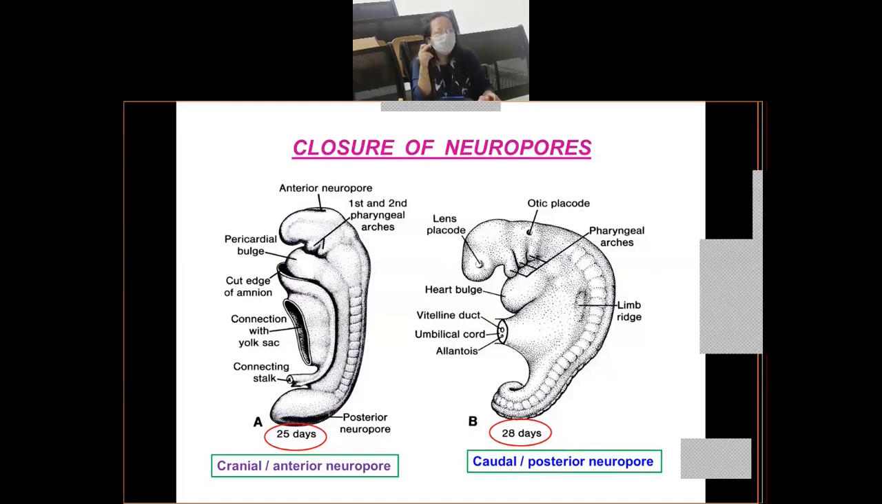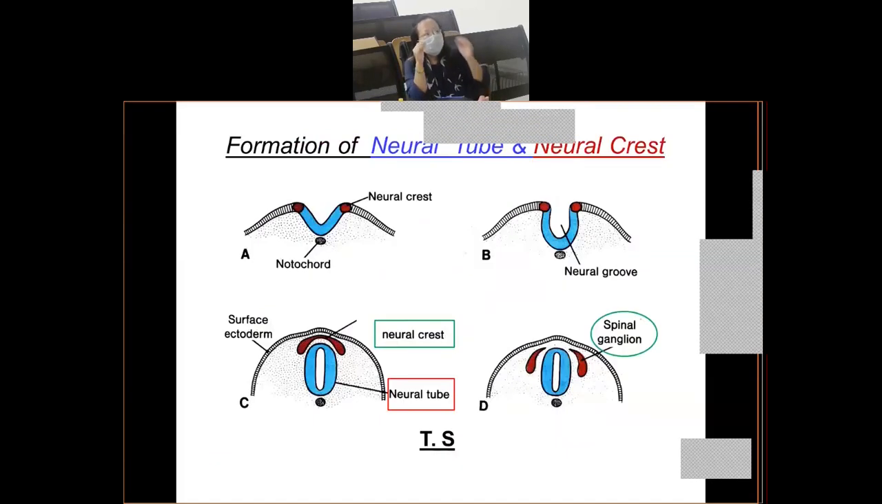So this we have to remember. Okay. So here, this is a schematic diagram, a simple diagram showing you the formation of the neural tube and a very special type of cell, which is known as a neural crest cell, right? So as I told you already, again, this is just repetition.